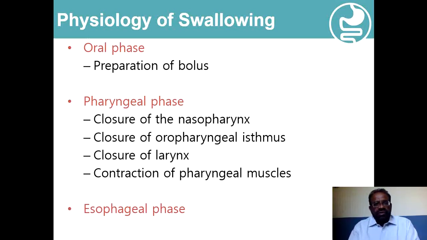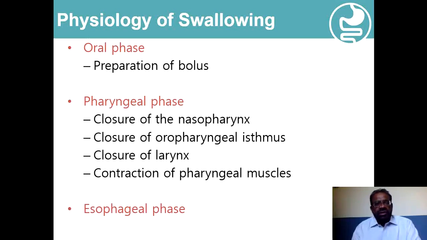The food is also prevented from entering into the upper airways, and this coordinated movement includes the backward movement of the tongue, then forward movement of the larynx, the closure of the glottis, and then the contraction of the cricopharyngeus and contraction of the other dilator muscles, the geniohyoid and other similar muscles, and then they will allow the opening of the upper esophageal sphincter, and then we start with the esophageal phase of swallowing.